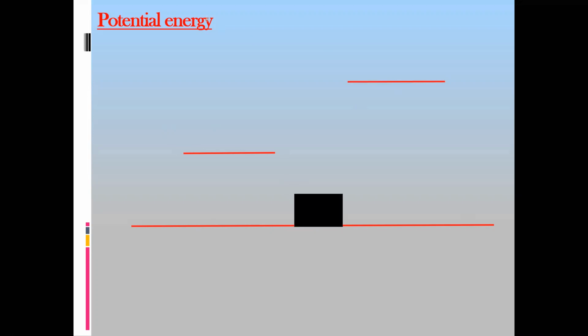So when you are comparing the potential energy, if you have two objects at the same ground level and two different shelves, shelf A and shelf B. I lift the object first to shelf A or I lift the object to shelf B. Which one has a greater work done or greater potential energy?